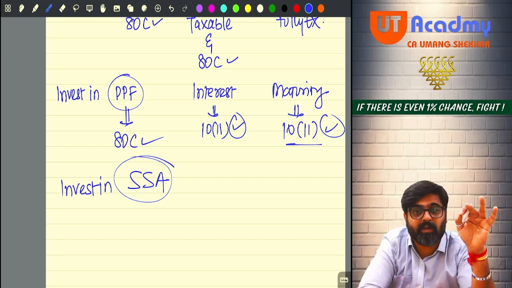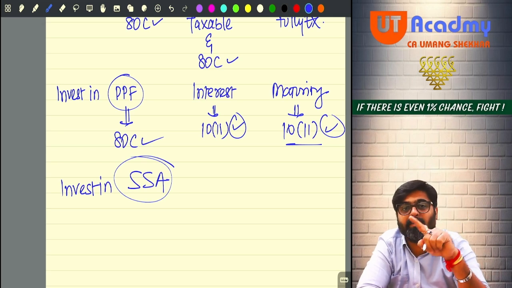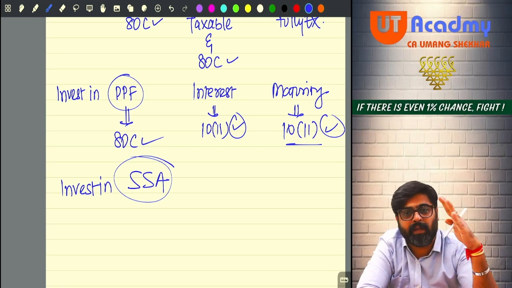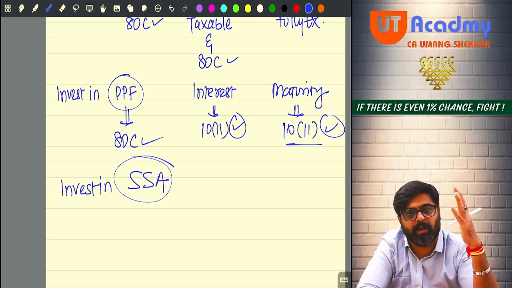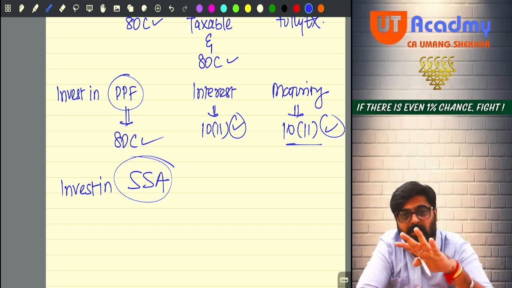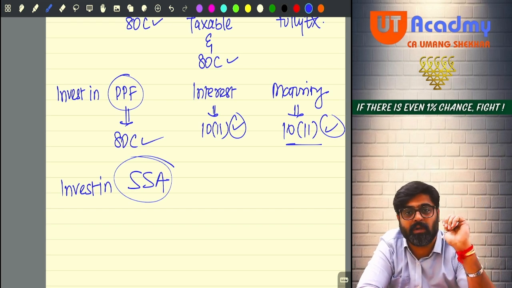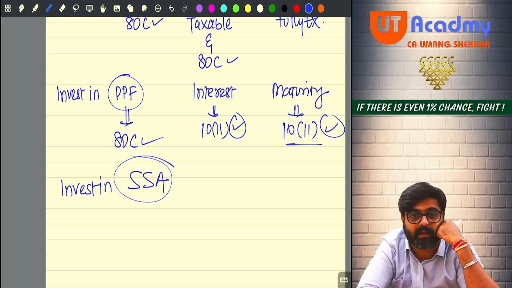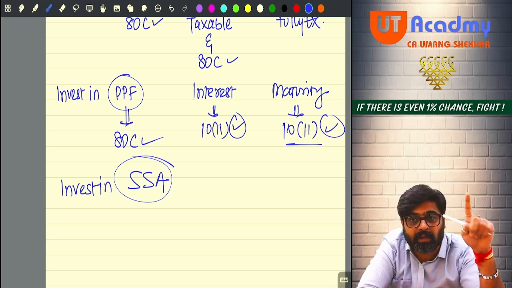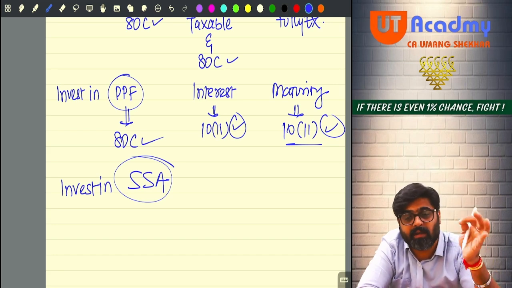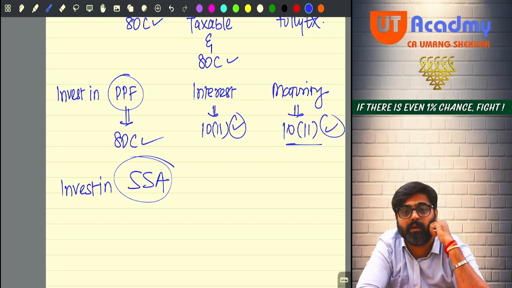So for the benefit of a girl child, this scheme is prepared by the central government. Under this scheme, go to any post office. For PPF also, you are supposed to go to any post office or any nationalized bank. Just like that, for the betterment of your girl child, for safeguarding her future, go and open a Sukanya Samriddhi account in any post office or any big nationalized bank. In that account, every year deposit some money in the name of your girl child.